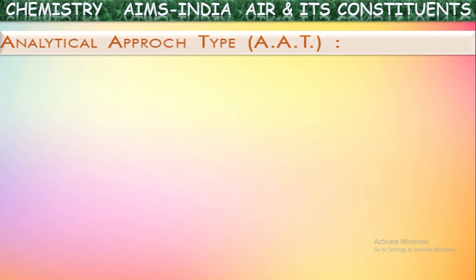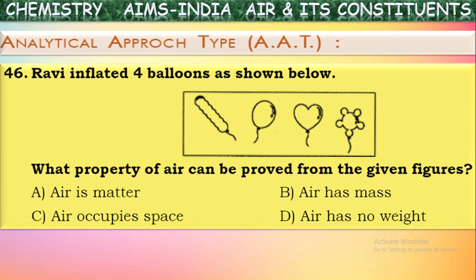Next, analytical approach type questions. See the question here. Ravi inflated 4 balloons as shown below. What property of air can be proved from the given figures? From these figures, what can we prove? The property of air. Is it showing here that air is matter? Of course, air is matter, but it is not proved here. Air has mass. No, of course air has mass, but that property is not proved in this experiment. What is proved here?